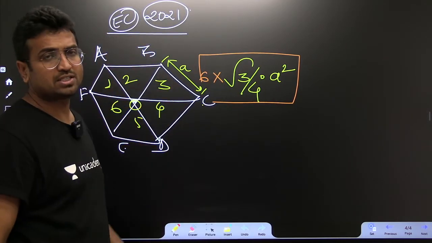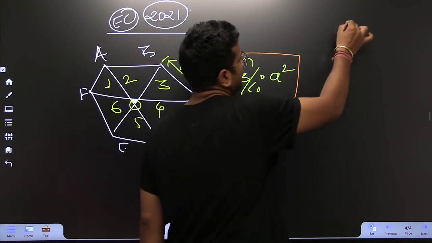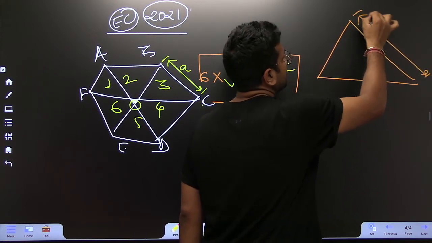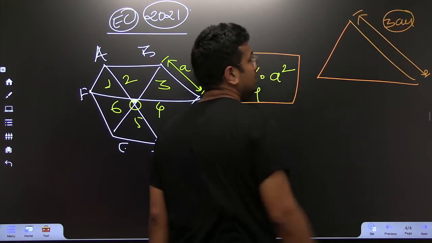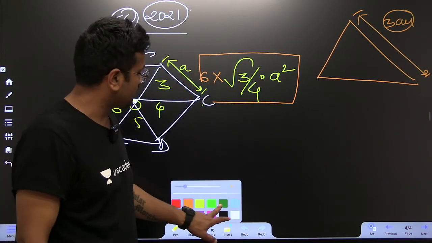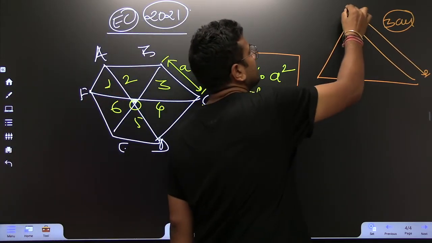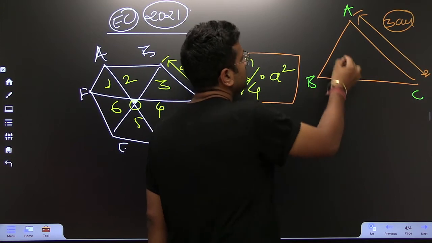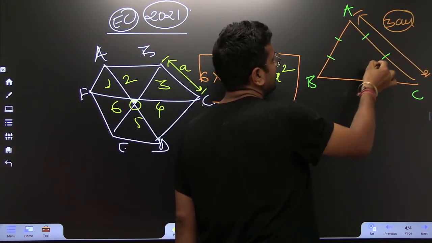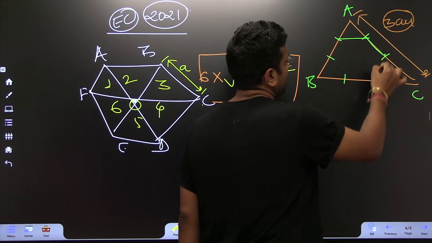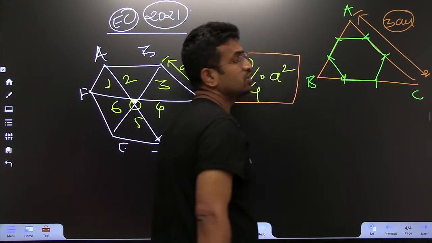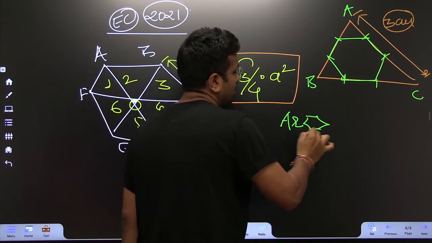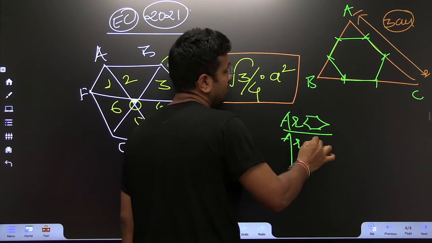And a similar kind of question was asked in the electronics branch. What is it that they've asked? They've said there is an equilateral triangle with sides 3 centimeter. Because it is an equilateral triangle, all the sides must be of the same measurement, that is 3 centimeter. So if this vertex is A, this vertex is B, and this vertex is C, and you've cut 1 centimeter, 1 centimeter, 1 centimeter at each corner like this, and then you form a hexagon.